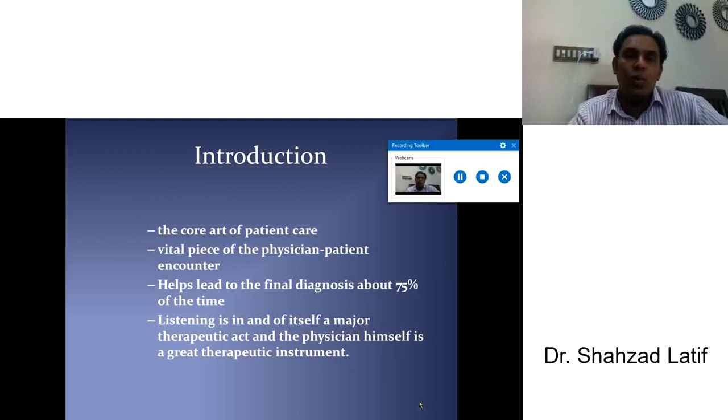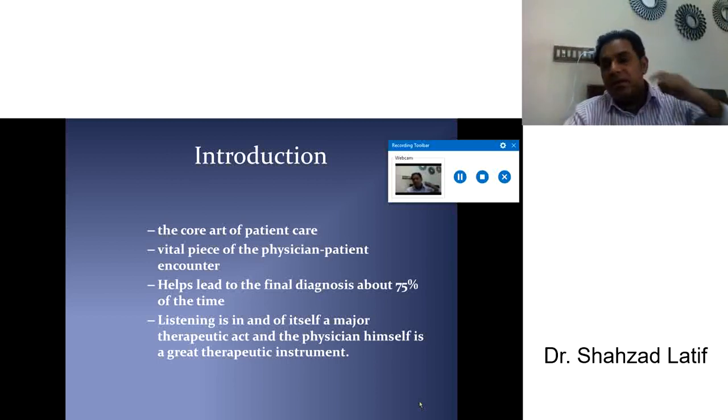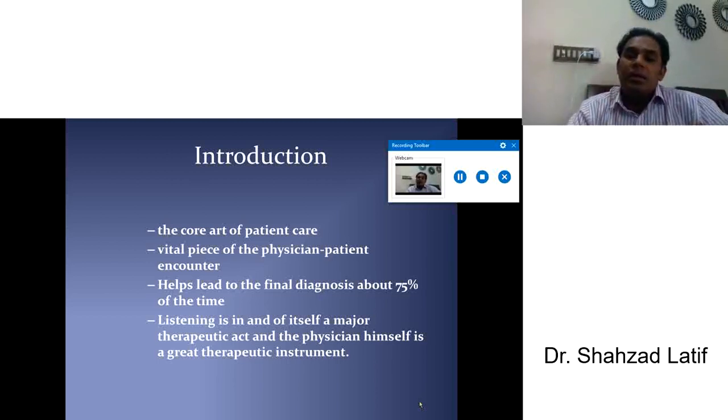It's a core art of patient care, a vital piece of the physician-patient encounter. It helps lead to the final diagnosis about 75% of the time. Listening is in and of itself a major therapeutic act, and the physician himself is a great therapeutic instrument. So you should be very careful and very conscious regarding history. Never ever take it as a useless event.